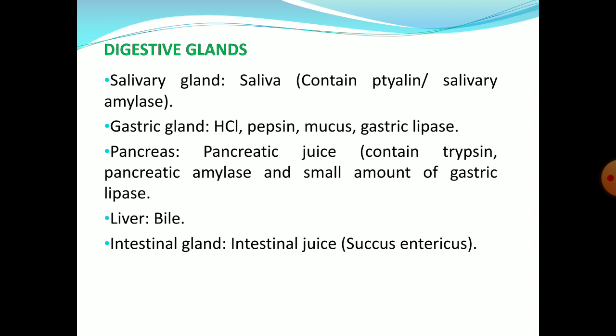Next is the pancreas that secretes pancreatic juice, which contains trypsin, pancreatic amylase and a small amount of lipase. Liver is the largest gland which secretes bile, and intestinal glands secrete intestinal juice, also called succus entericus.